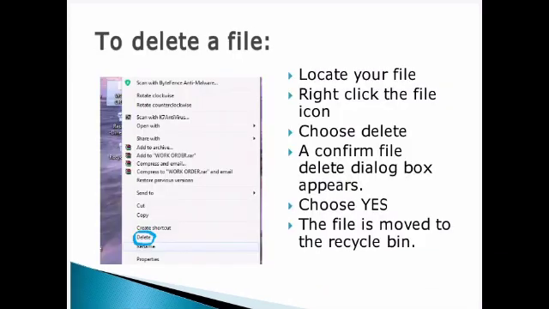Next is deleting. Same way, locate your file. Then right click and choose delete. Can you see the delete button which I have highlighted? Then select delete. Then a dialog box will appear asking whether you want to confirm your delete or not. Then choose yes over there. Now the file will be moved to your recycle bin. Recycle bin is nothing but the place where the deleted file will be stored. Clear students? The deleted file will be stored in the recycle bin. Suppose if you want to permanently delete that file, open your recycle bin and delete that file also. Now the file will be permanently deleted from the system. Clear?